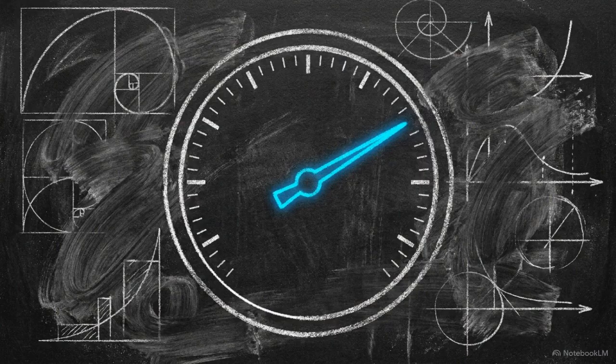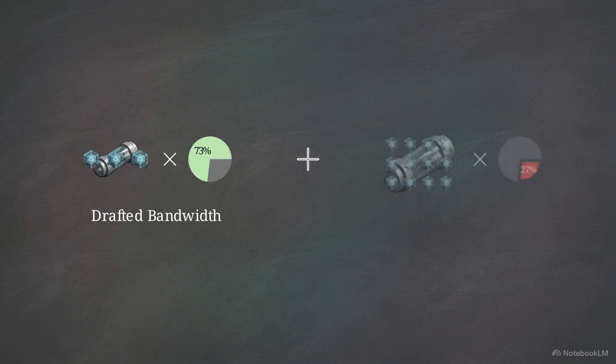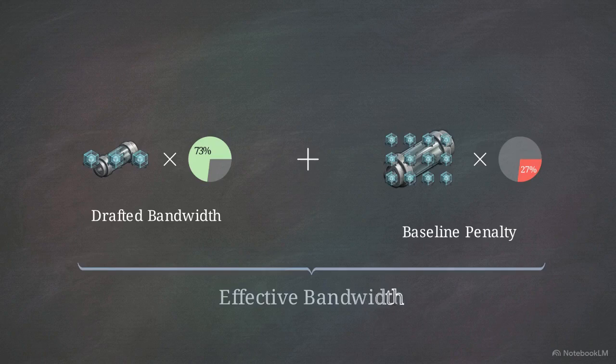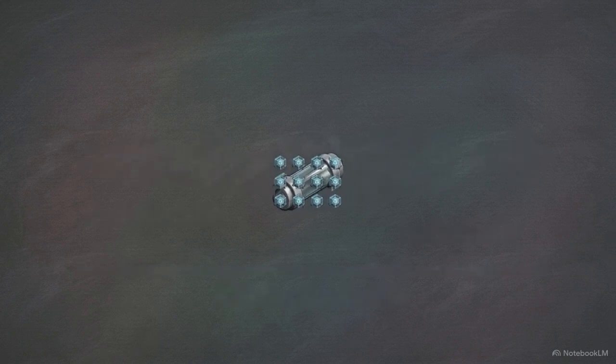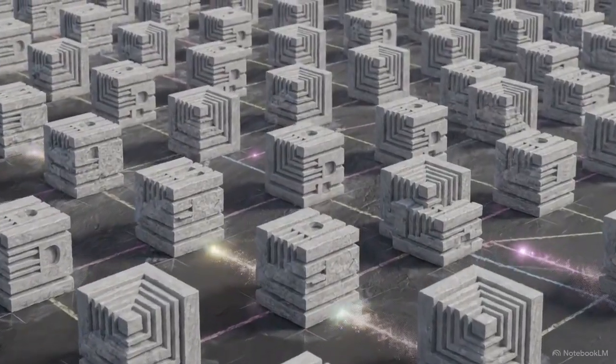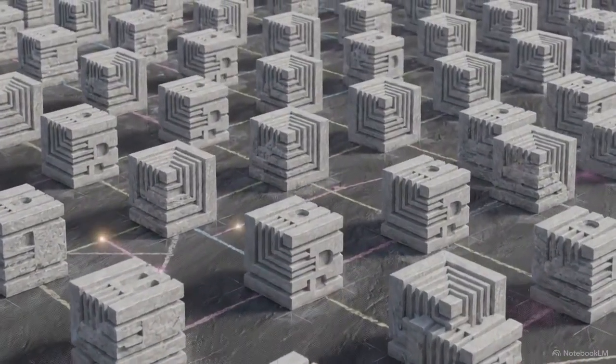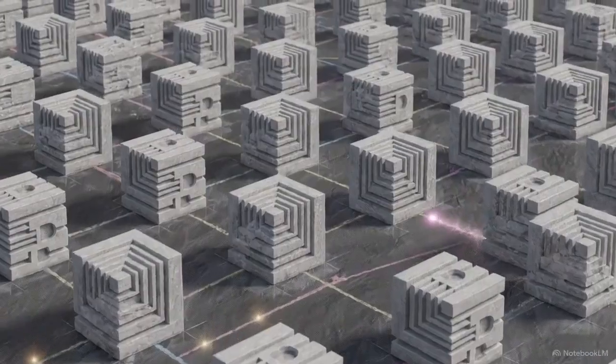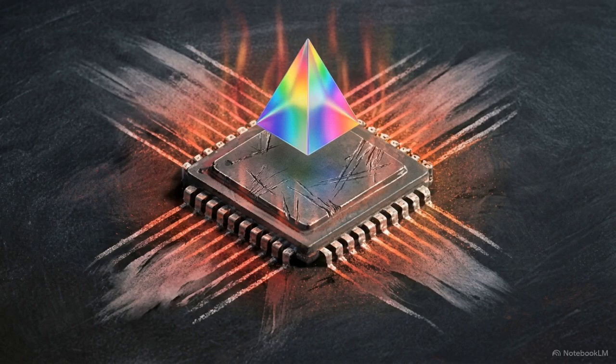To measure the actual efficiency of this system, we calculate the effective bandwidth. This equation calculates the first half of the composition, the drafted bandwidth multiplied by the probability of a top K hit. The second half adds the full baseline bandwidth, which is paid every time there is a rollback. The actual performance of the system is deterministic, governed entirely by this exact composition of hit rates and bandwidths. Perfect identity is achievable, but it is paid for in computational overhead, forcing us to balance an asymmetric ledger.